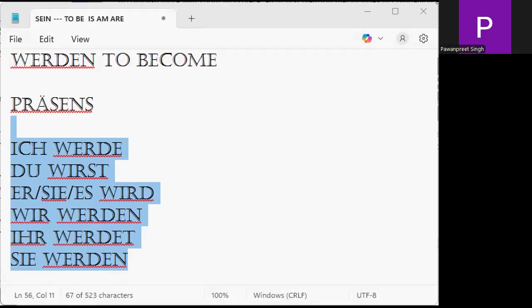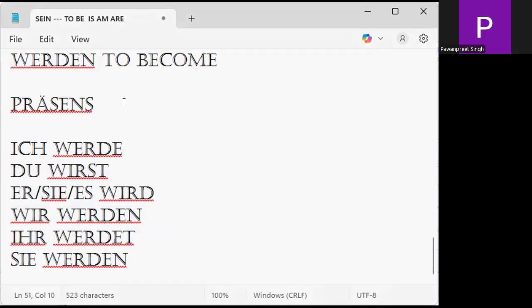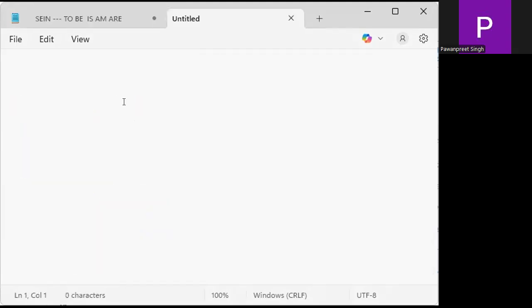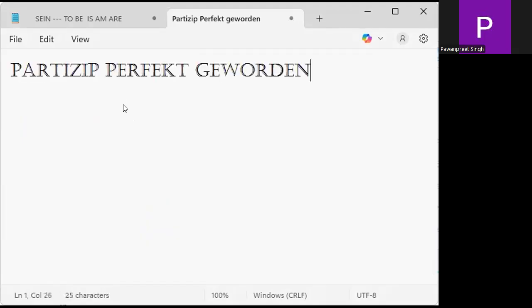From the very first day, you need to understand these things. Geworden. Werden is your full verb to become. The participle perfect, the third form is geworden. Pen down, please, my friends. What is geworden? Tell me. Geworden is your participle perfect, your third form of werden. What is werden? To become, will, and be also. Is it clear to you, my friends?